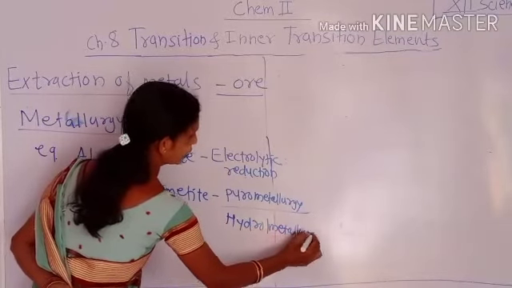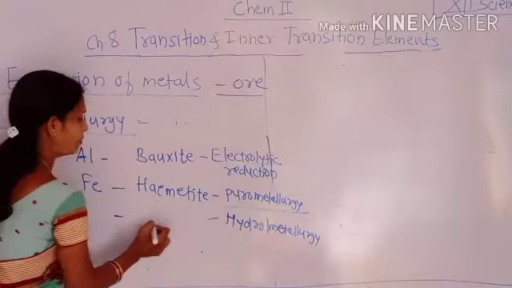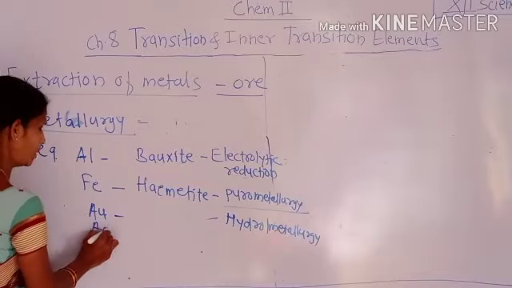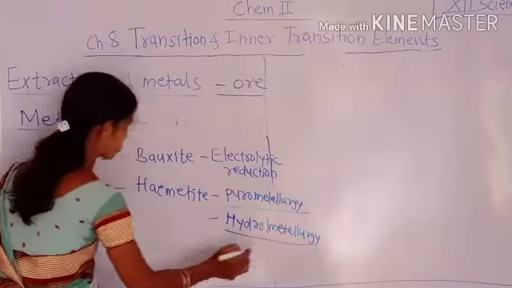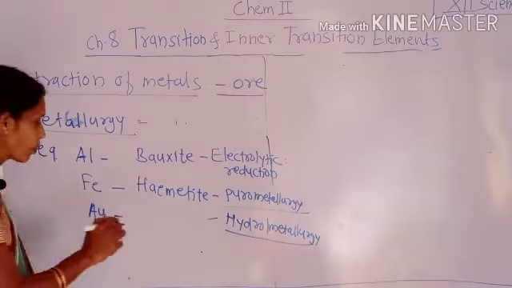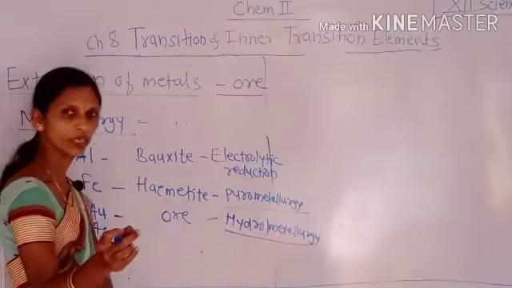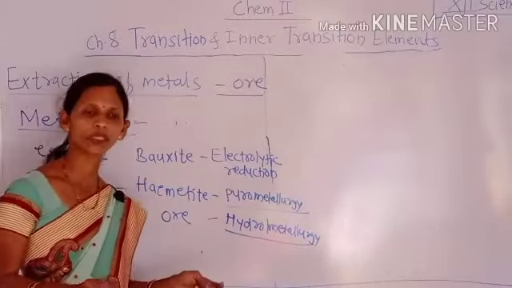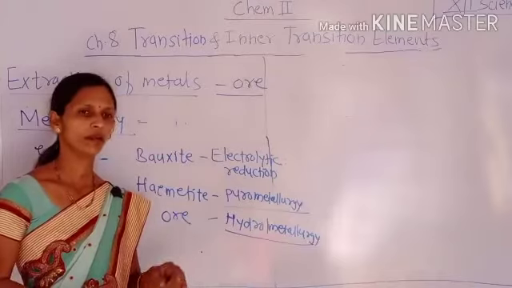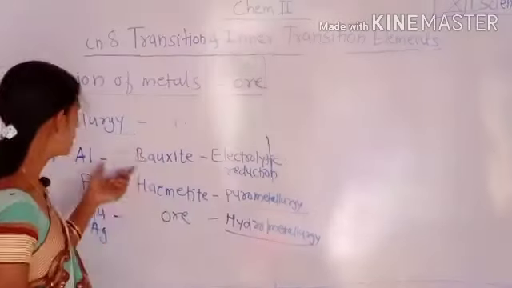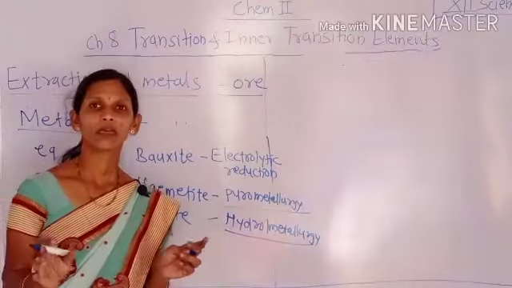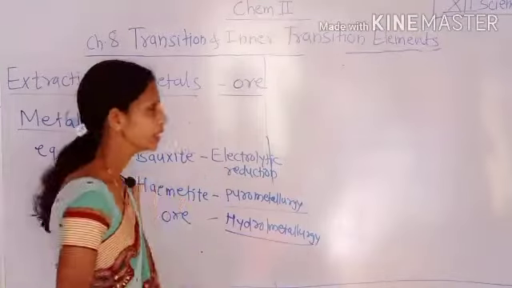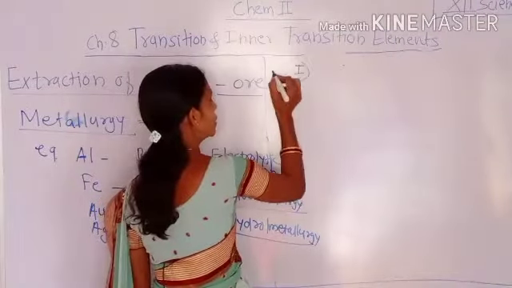Hydrometallurgy process for different elements, that is for Au or Ag. We can use the hydrometallurgy process on their ores using a specific chemical reagent. Then these are the different metallurgical processes used for the extraction of metal from their ores. Then we will study in detail about the metallurgical process. Metallurgical process is of different types. Then there are different methods used in metallurgy.